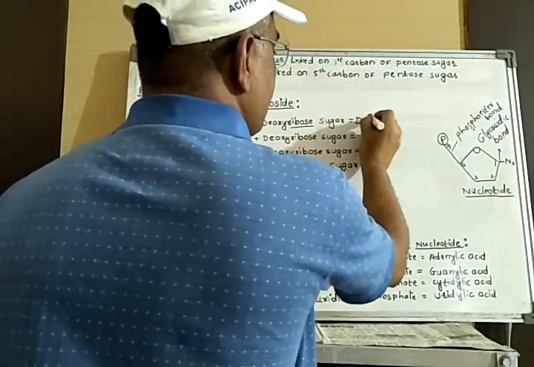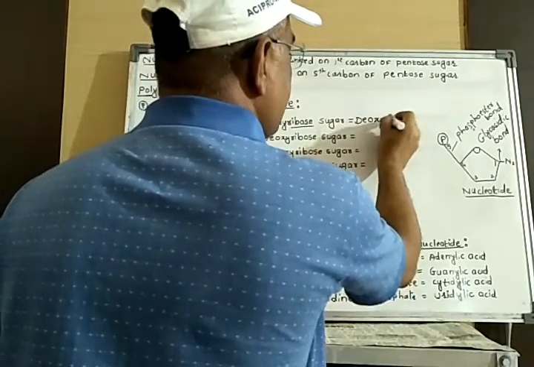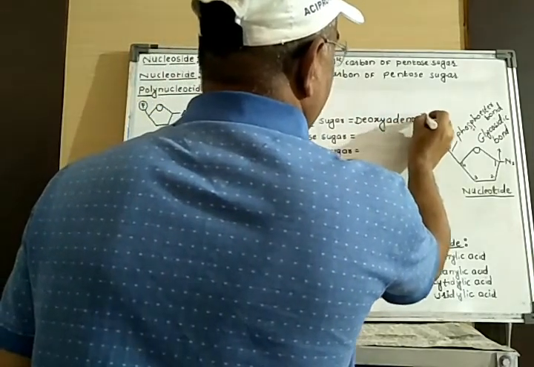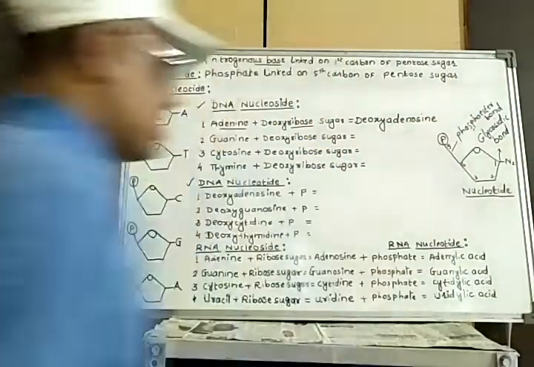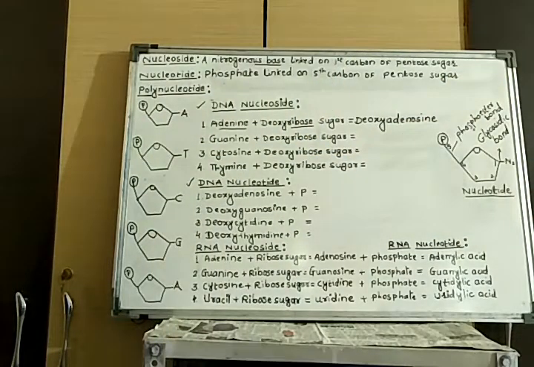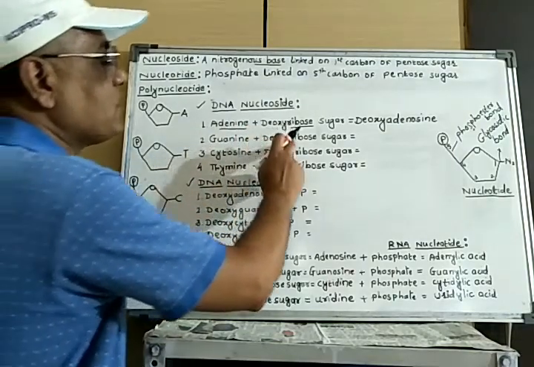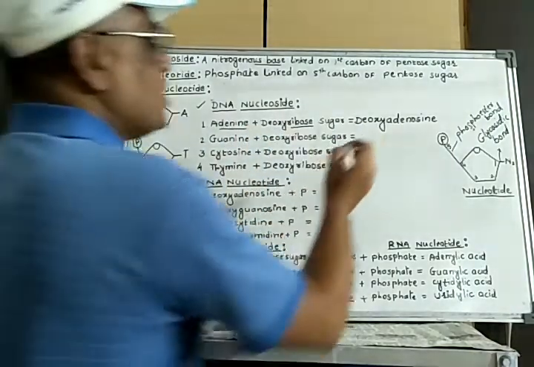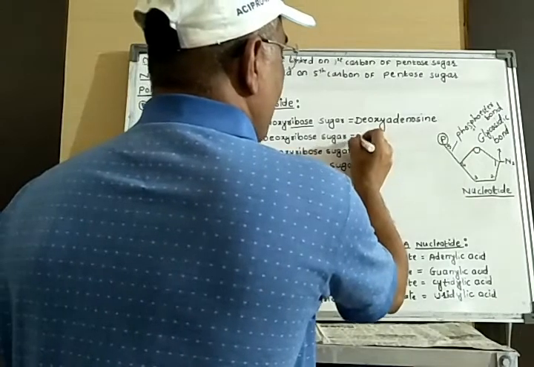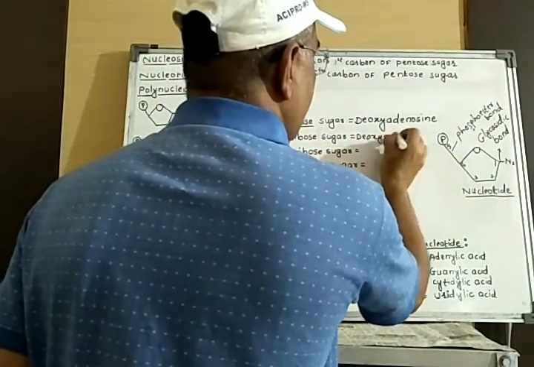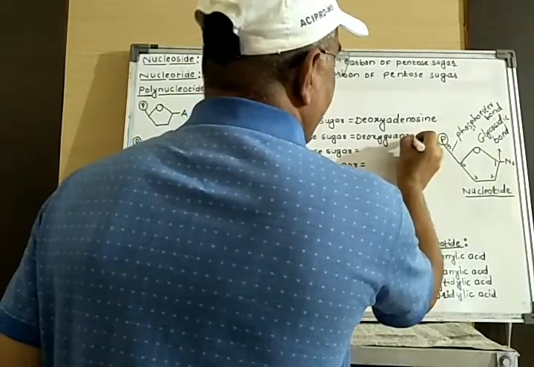When the reaction takes place between adenine and deoxyribose sugar, there is formation of a nucleoside that is called deoxyadenosine. In the same way, when guanine reacts with the deoxyribose sugar, there is formation of deoxyguanosine.